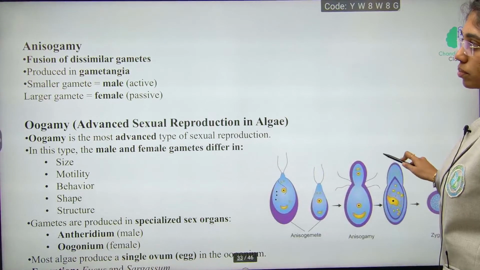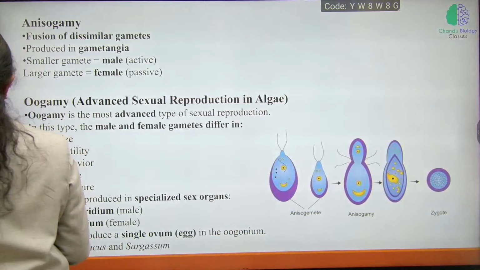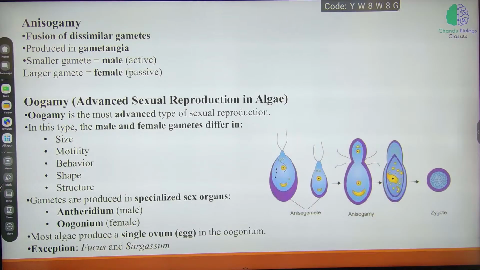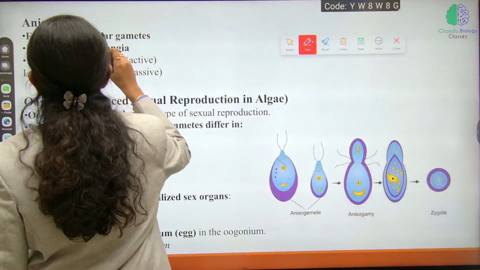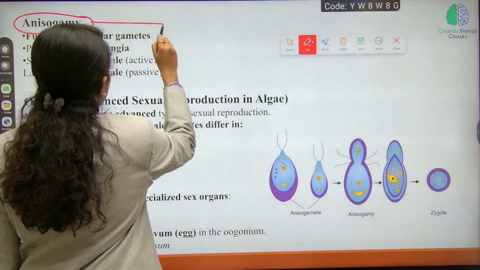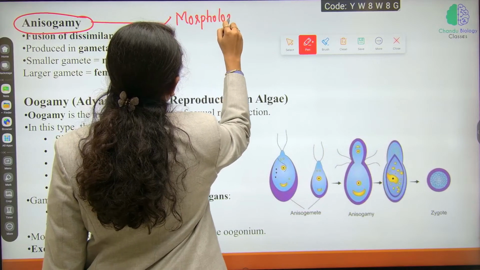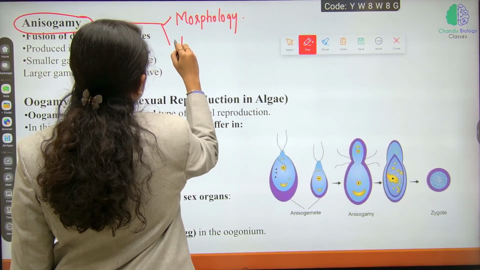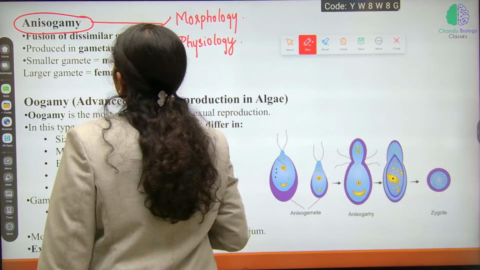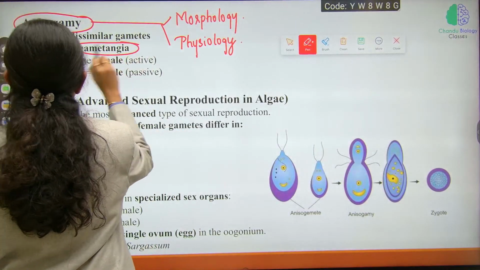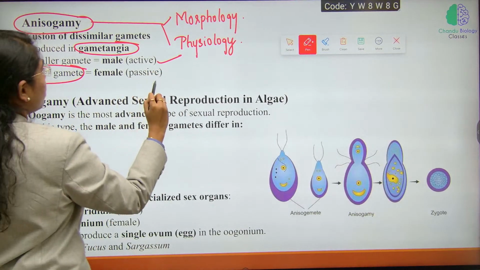Anisogamy. Anisogamy is fusion of dissimilar gametes. Dissimilarity is either in terms of morphology, morphological difference, or physiological difference. Fine. They are produced in gametangia. The smaller gamete will be male, which is active. The larger gamete is female, which is passive.